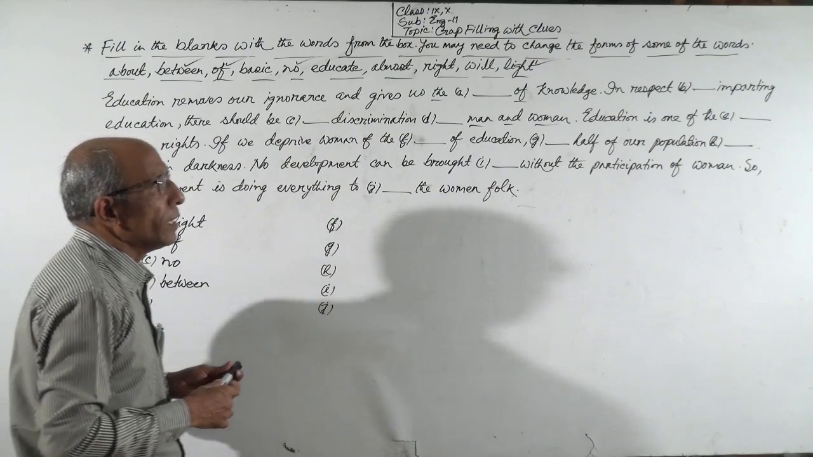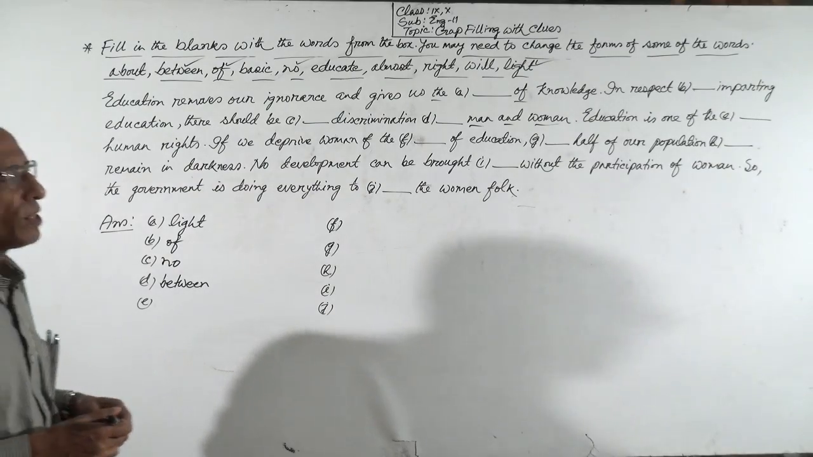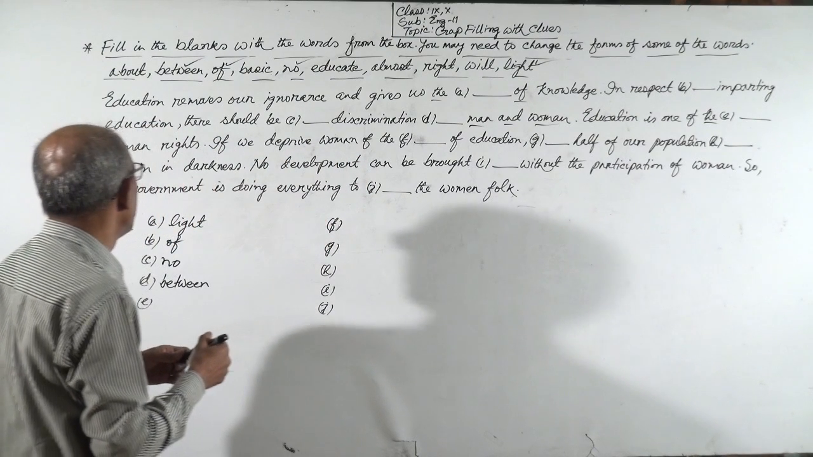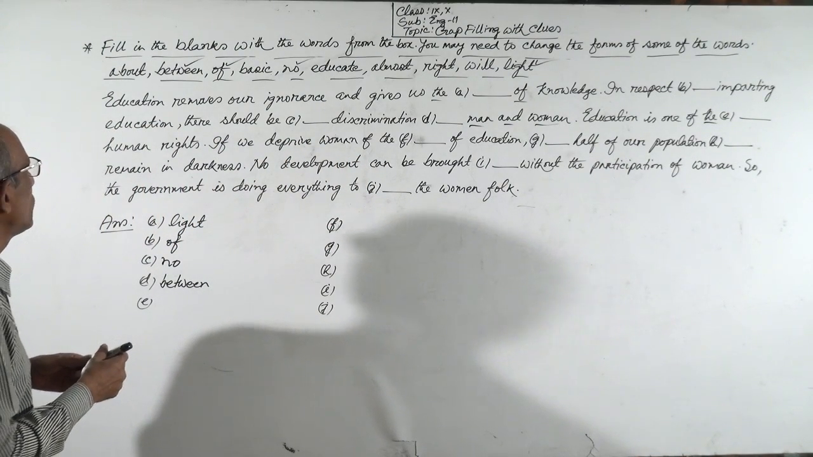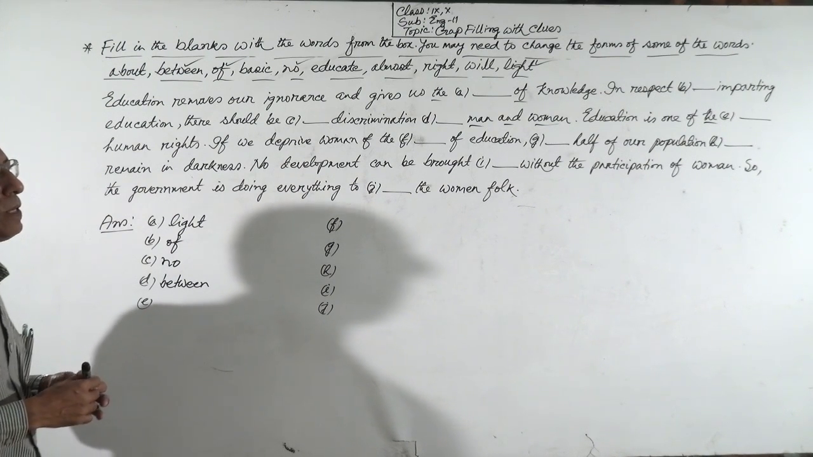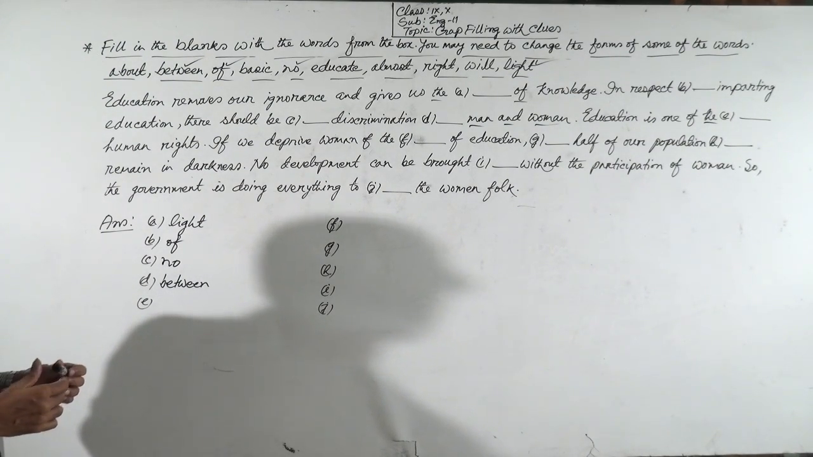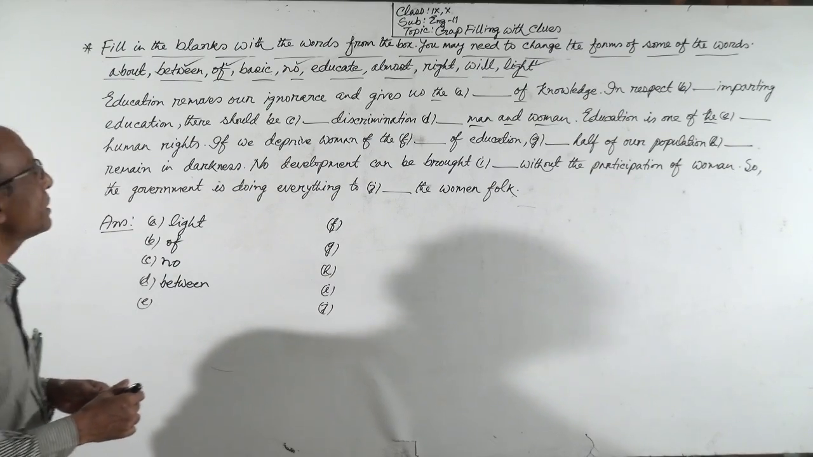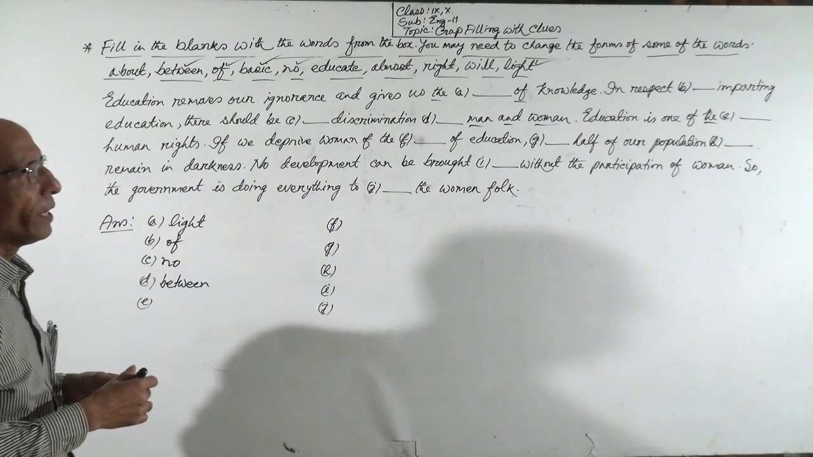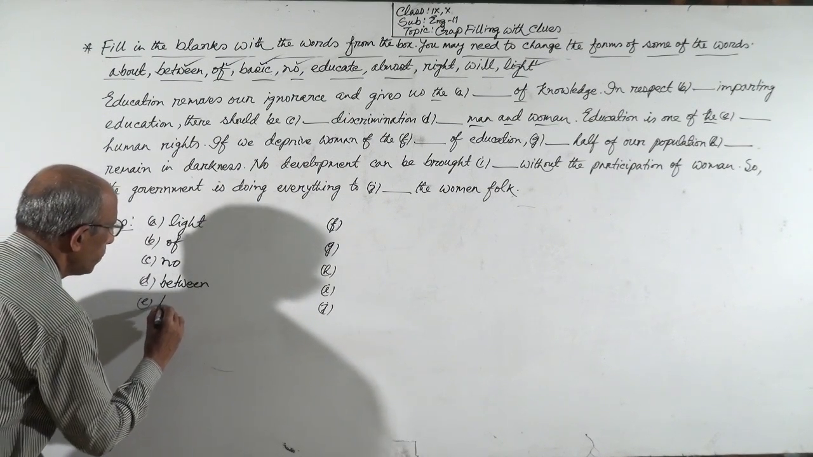Now 3. Education is one of the dash human rights. You see, there is an article before the gap and after the gap there is human rights. There will be an adjective. According to context, you see there is the word basic in the clue. So it will be basic. Education is one of the basic human rights.